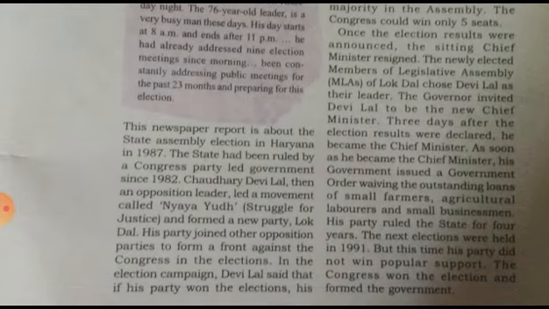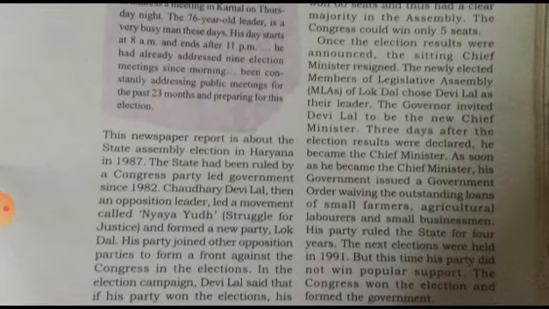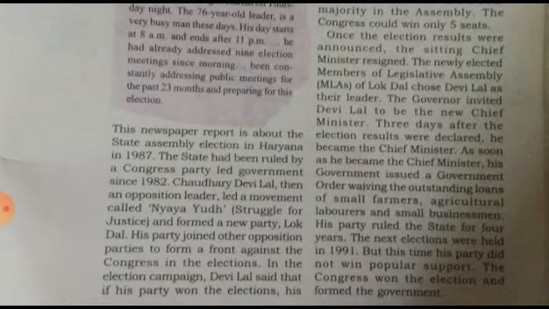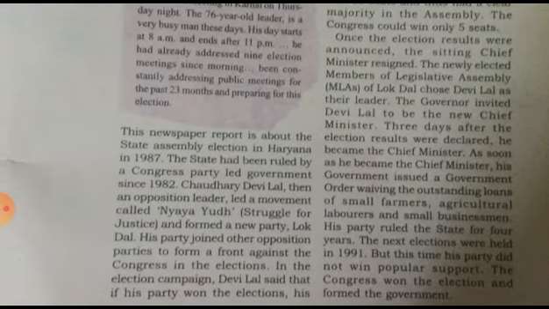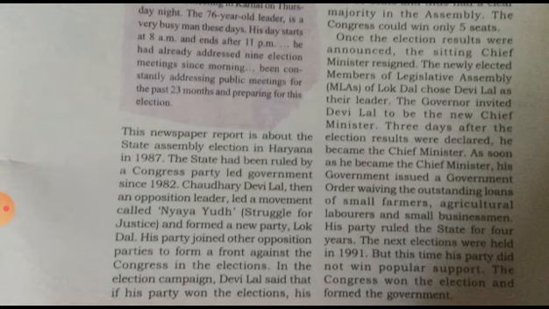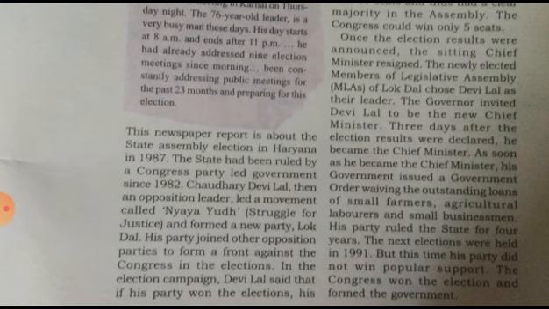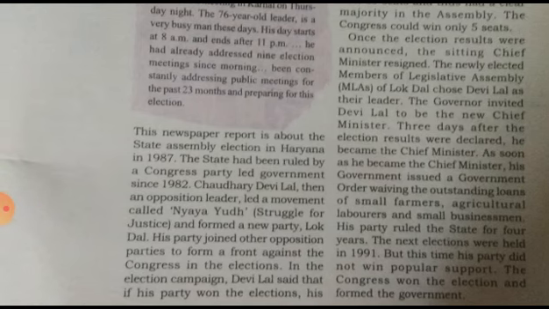But in the next election, held in 1991, they lost popular support. In this election in 1991, the Congress party won.